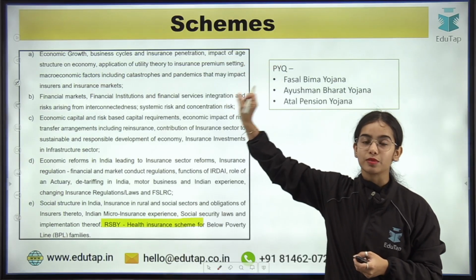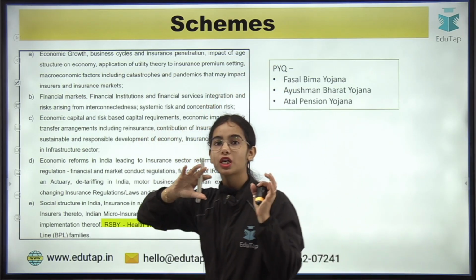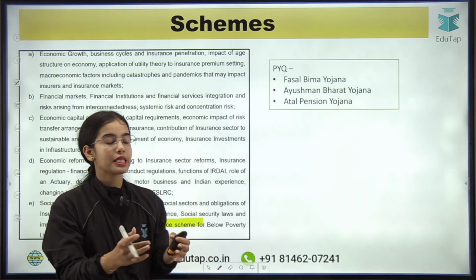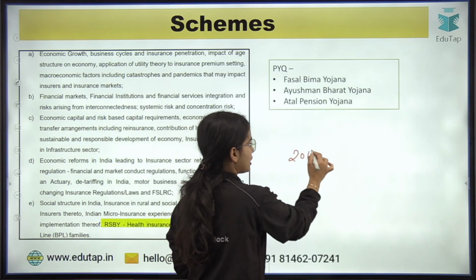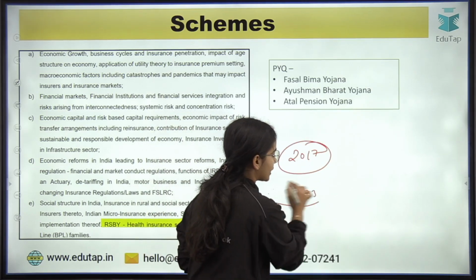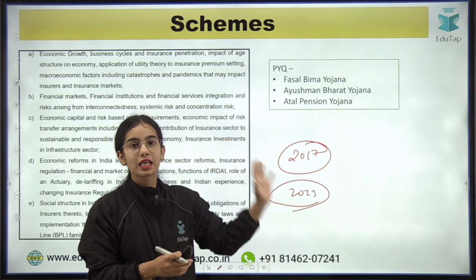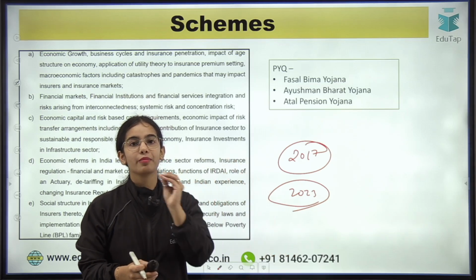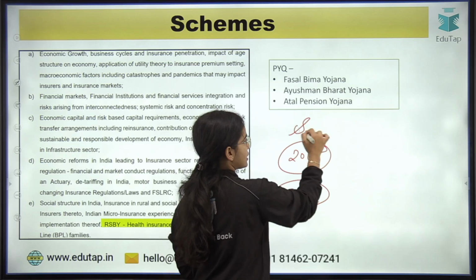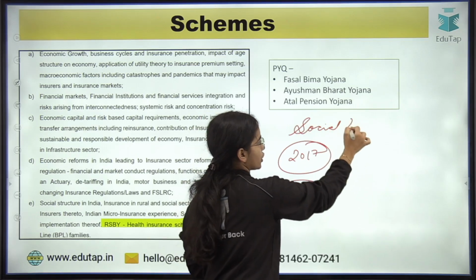Now coming to the schemes. The schemes like the Fasal Bima Yojana, Ayushman Bharat Yojana, and Atal Pension Yojana have been seen in the 2017 IRDAI Grade A Phase 2 and the 2023 IRDAI Grade A Phase 2. The names of these schemes are not directly mentioned in your syllabus, but these are the social security schemes.